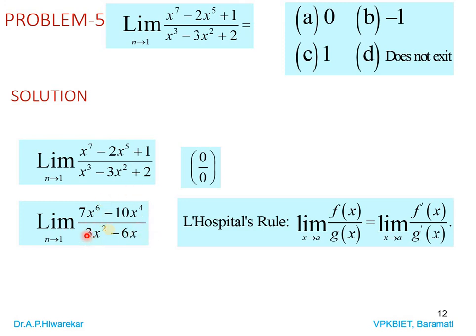Then again apply limit. What will you get? You are getting 7 minus 10, means minus 3. Denominator is 3 minus 3, no, 3 minus 6, also minus 3. So minus 3 divided by minus 3, means 1. So our answer is 1. The value of this limit is 1. So it is option C.